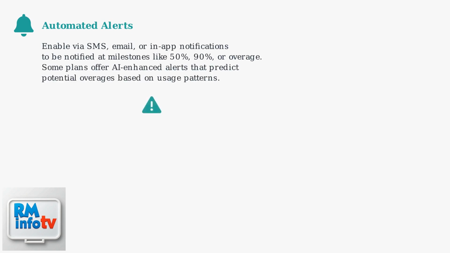Finally, enable automated alerts via SMS, email, or in-app notifications to be notified when you hit specific milestones, e.g., 50%, 90%, or overage. Some plans even offer AI-enhanced alerts that predict potential overages.